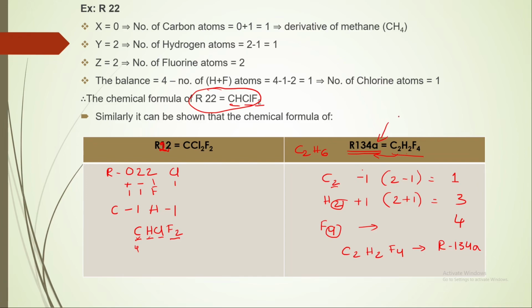So this A represents isomer. Isomer means atoms will be, say in 134, if atoms are for one carbon there are say 6 atoms like this, and in R134a this arrangement will be different. That is the only difference. Chemical composition will be same as R134. A represents isomer, that means change of atomic structure. This is the method how we can derive the code from chemical composition and also from code to chemical composition.